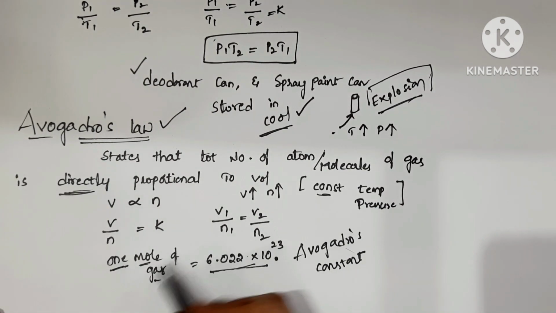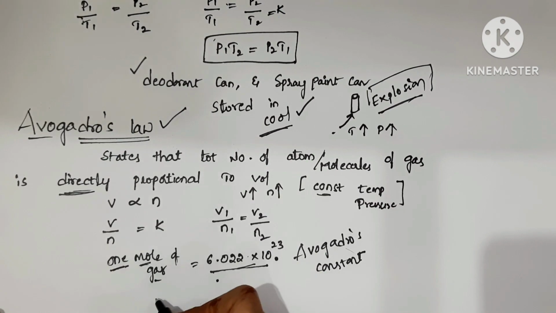Right? So 1 mole of each gas at STP, which means standard temperature and pressure.